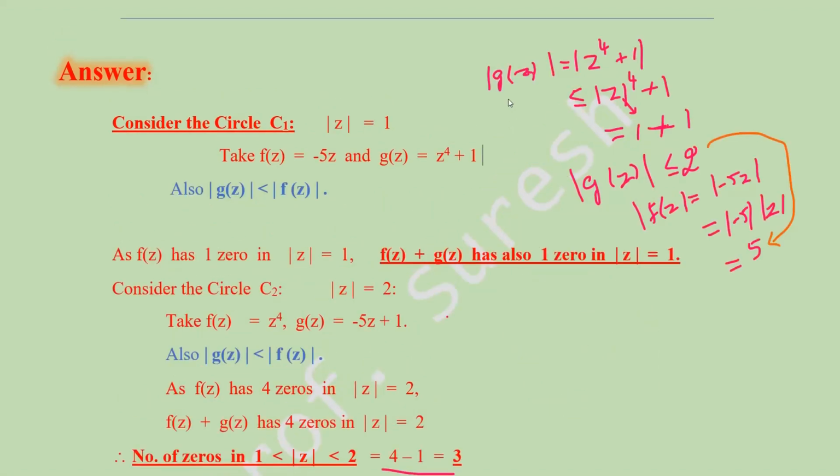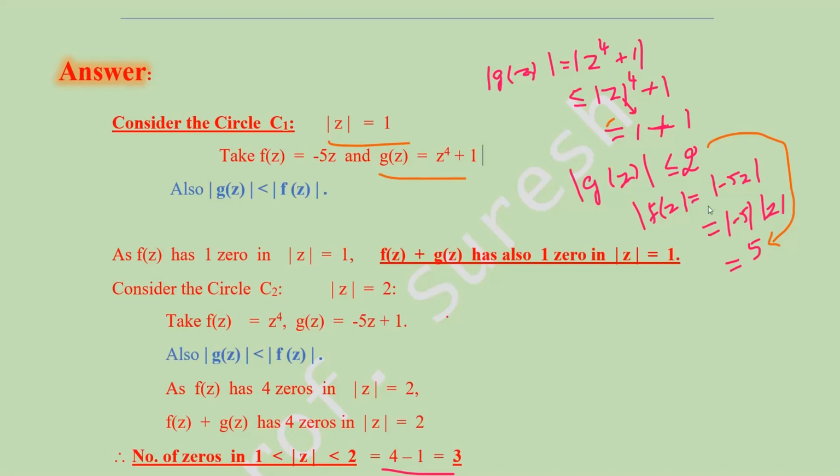So see here, modulus of g of z, where g of z is z power 4 plus 1, is less than or equal to, you can split like this, modulus of z power 4 plus 1. Modulus of z is nothing but 1 in the circle, so 1 plus 1, 2. So modulus of g of z is less than or equal to 2.